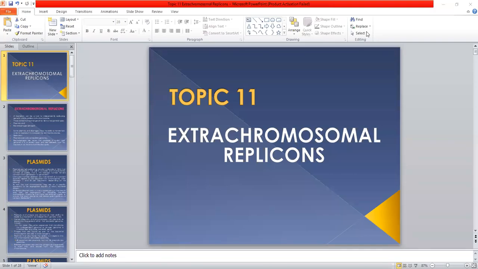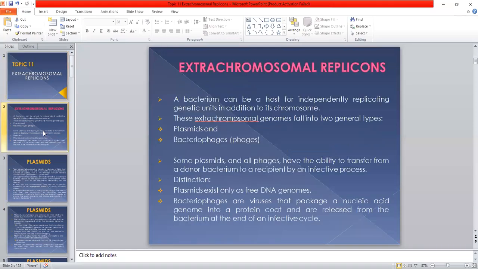Today's lecture is about the extra chromosomal replicons, the replicons which are present in addition to the chromosome. These extra chromosomal replicons are present in the bacterium. A bacterium can be a host for independently replicating genetic units in addition to its own chromosome. These extra chromosomal genomes fall into two general types. The first one is the plasmids, and the second one is the bacteriophages.